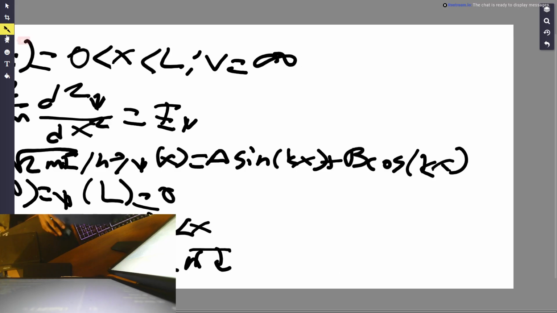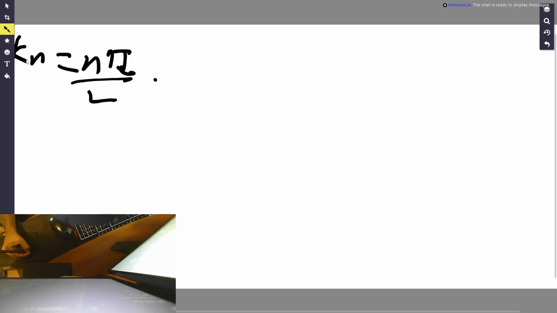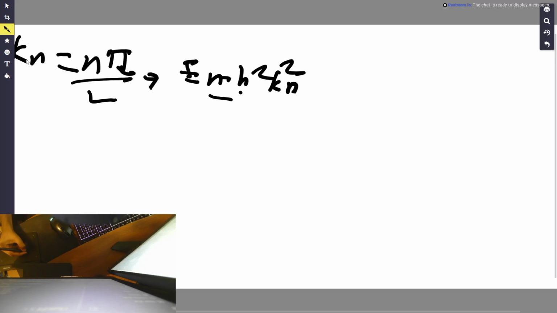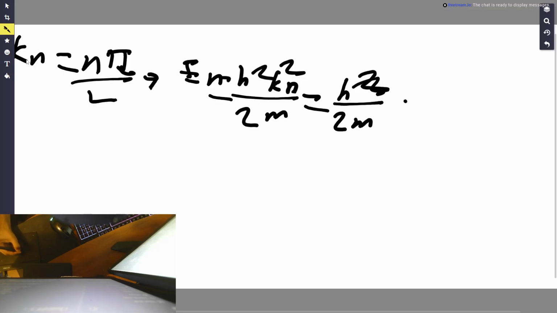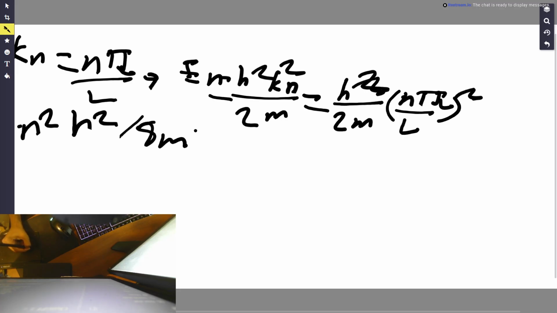So what we want to do next is, I've actually run out of room, so I'm going to start another one. We want to note the quantized k and energy, so k sub n is equal to n times pi divided by L, which then turns into E sub n equal to h squared k sub n squared all over 2m, which is equal to h squared over 2m times n pi over L squared, which really just becomes n squared h squared divided by 8 m L squared.